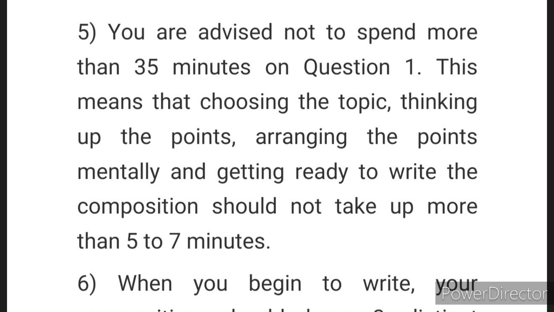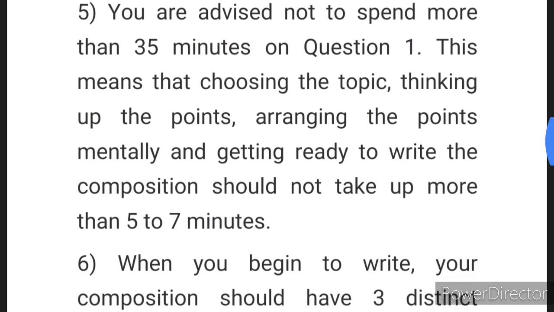It will be written in your question paper also. Do not spend more than 35 minutes on this question. It will be printed and given in your question paper. So remember, the council is helping you by suggesting how much time you should spend for 300 to 350 words. So 35 minutes. If you write 10 words a minute, 35 minutes, 350 words. Simple mathematics.